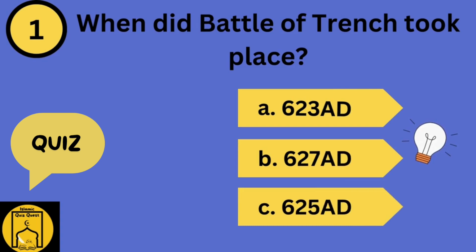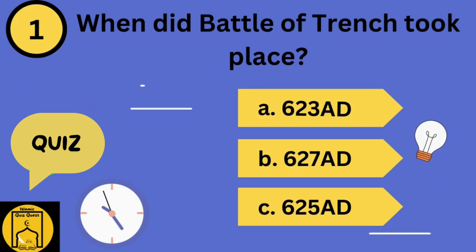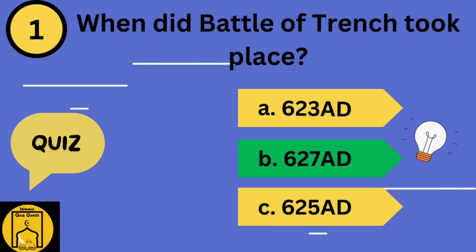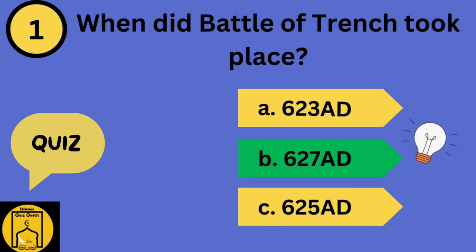When did the Battle of Trench take place? Option A, 623 AD. Option B, 627 AD. Option C, 625 AD. Guess the right answer. The right answer is Option B, 627 AD.